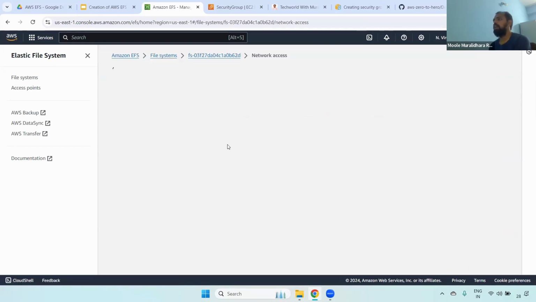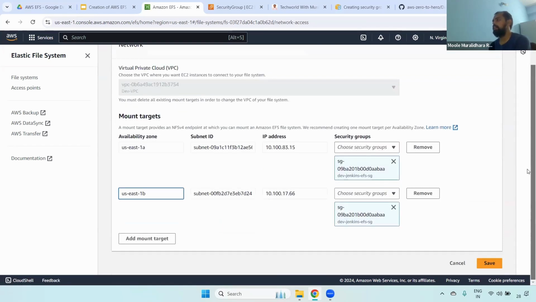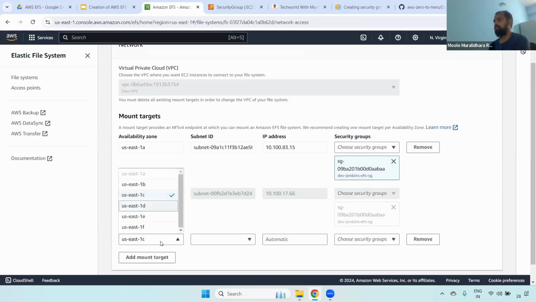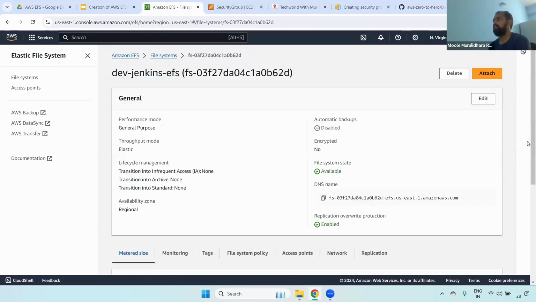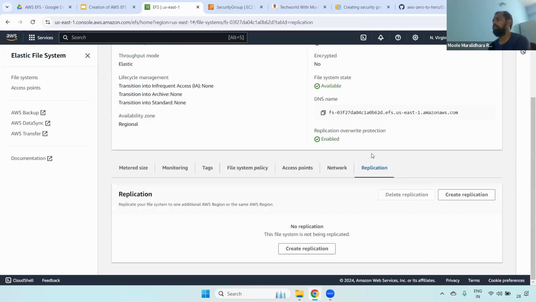In case you want to add, you can add it. If you want to delete, you can delete also. Let's take an example, if you want to remove, you can remove it. In case you want to add, you can add it as well, depending on use cases. Okay, fine. Now this is also done, and then you can come to replication.